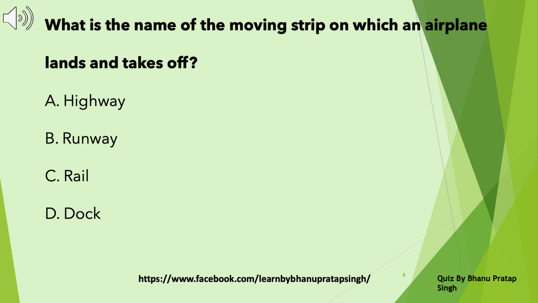What is the name of the moving strip on which an airplane lands and takes off? A. Highway. B. Runway. C. Rail. D. Dock. Take a pause and choose the correct answer. Answer B. Runway.